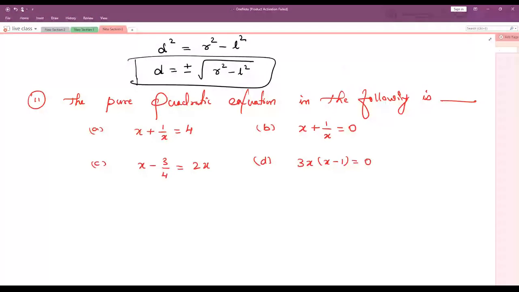Option? Can you tell me the standard form of pure quadratic equation? In this, where is x square in this? Yes, man. Where is x square, man, in this? Where is x square? All are linear, no? X power 1 only is there, no? We want x power 2, no?